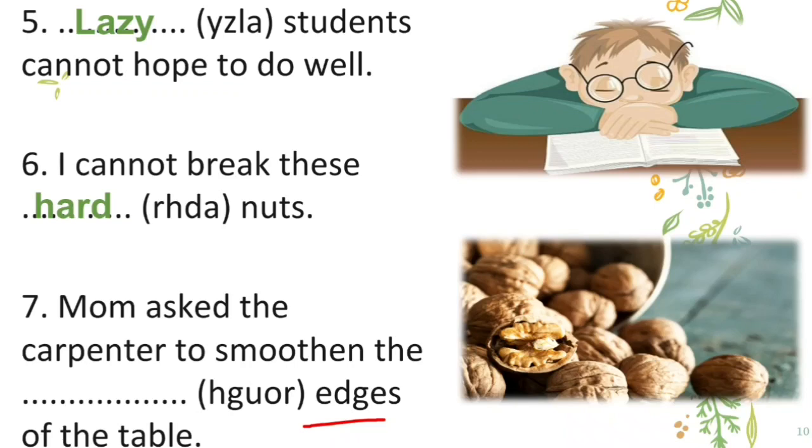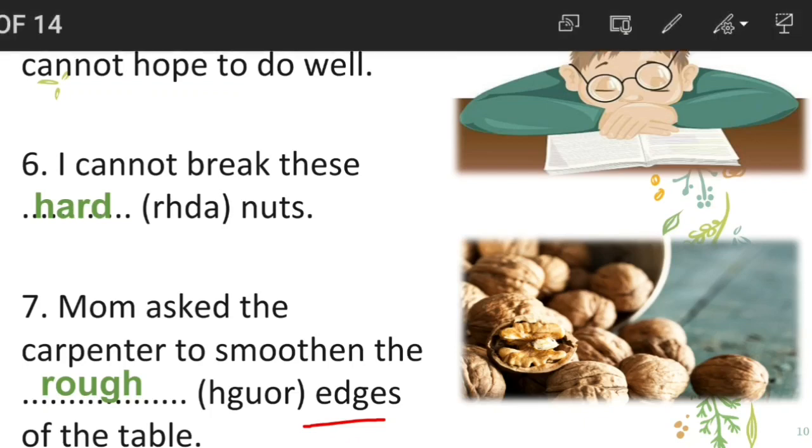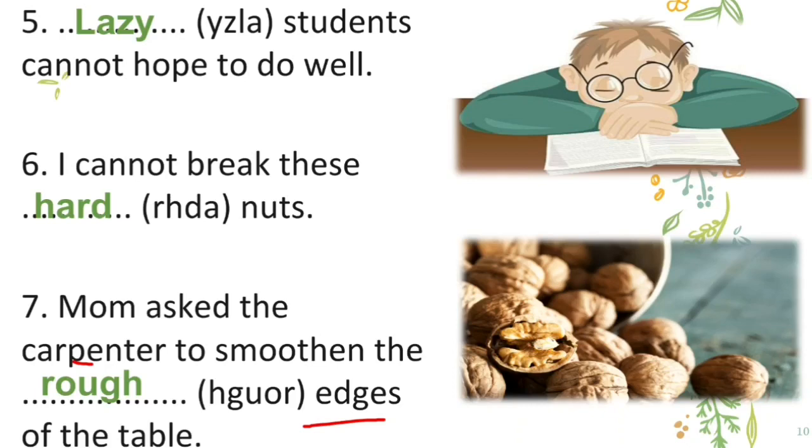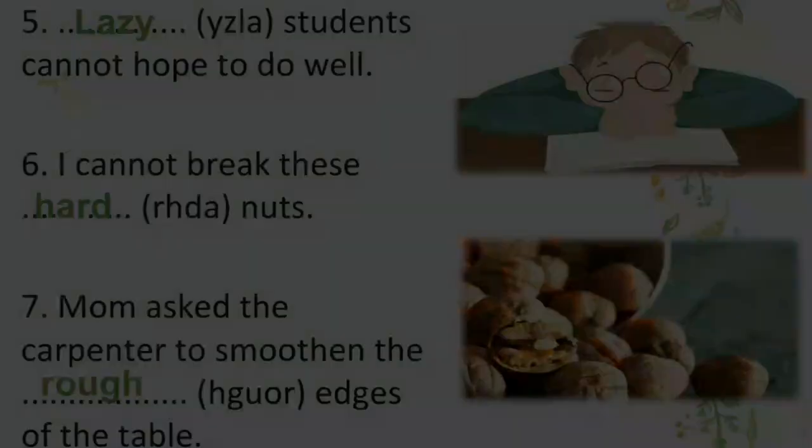And yes, that's the answer. Mom asked the carpenter to smoothen the rough edges of the table. I hope you know the meaning of carpenter, right? Yes, carpenter means someone who makes wooden furniture. They are called carpenters, isn't it? Yes, you know this already.